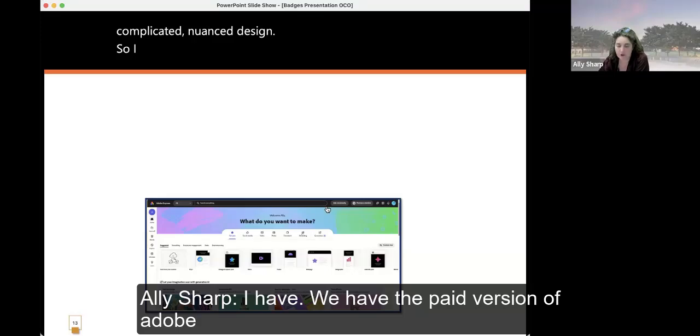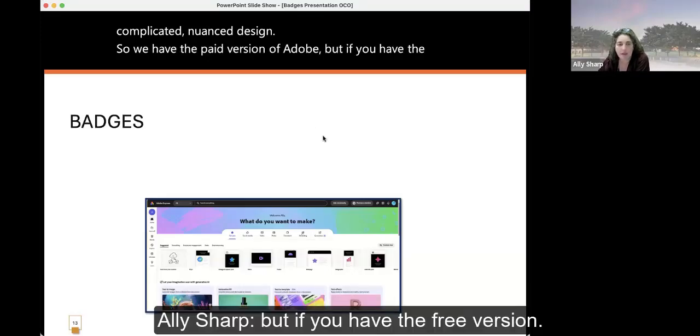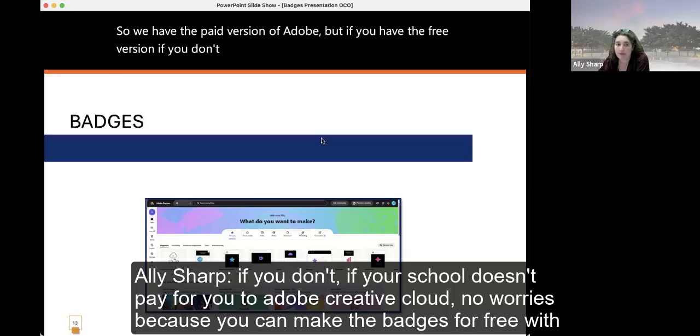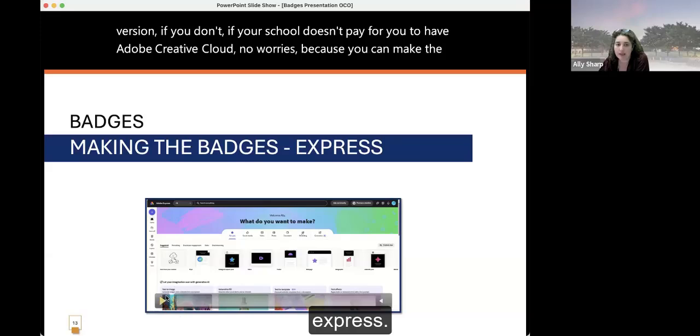We have the paid version of Adobe. But if you have the free version, if your school doesn't pay for you to have Adobe Creative Cloud, no worries, because you can make the badges for free with Express.